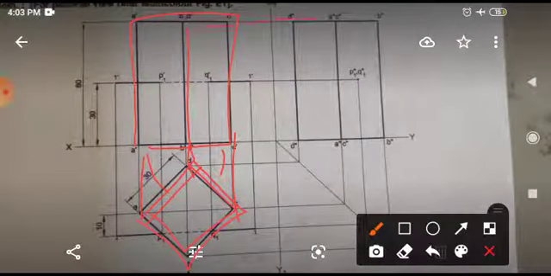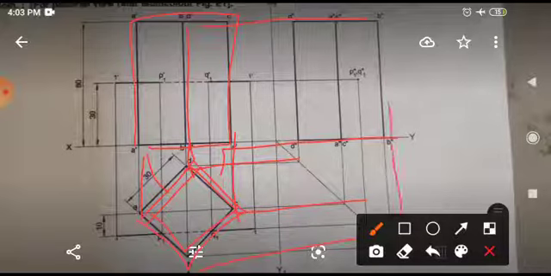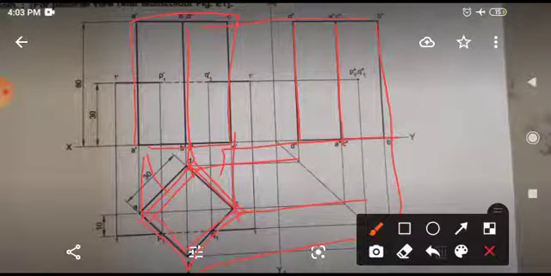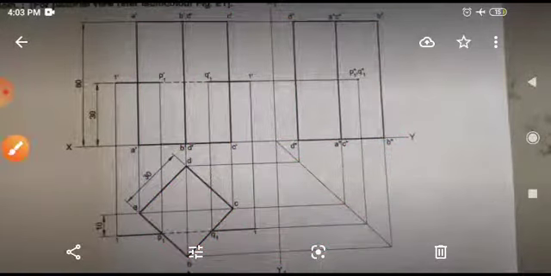Taking the projection from here, take the projection, and also from here. By using all this projection, you will be able to complete its side view also. Okay, in this way you have completed the side view, front view and top view. First of all, the basic figure you have to draw. That means how many things will you draw?